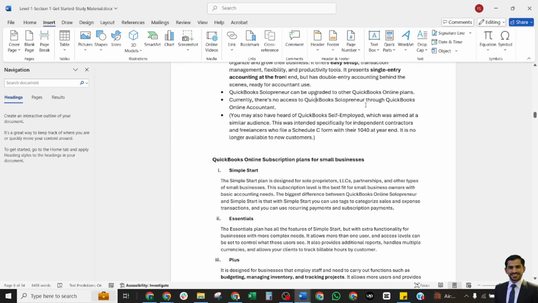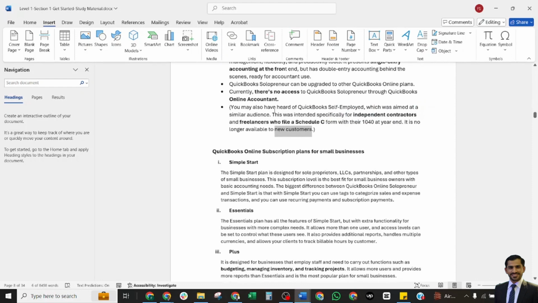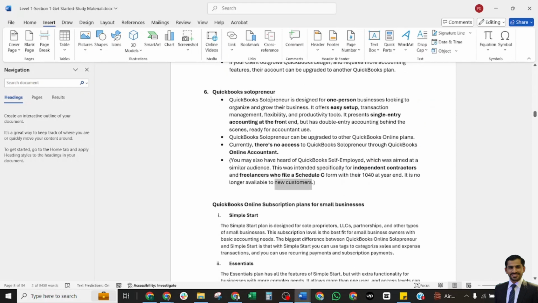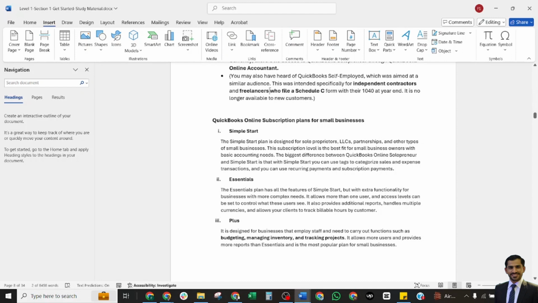Currently, there is no access to Solopreneur through QuickBooks Online Accountant. QuickBooks Online Accountant does not have access to this one. This is also a main point for Solopreneur. You may also have heard about Self-Employed, which was aimed at a similar audience. This was intended specifically for independent contractors like freelancers who file Schedule C with their 1040 each year, and it is no longer available to new customers. So this is the main difference between QuickBooks Solopreneur and the other ones. QuickBooks Online subscription plans.